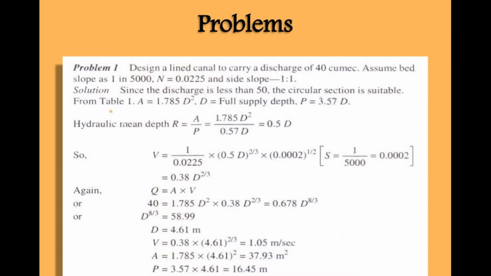Design a lined channel carrying discharge 40 Qmax. That is the same data I previously put in. So first we have to put the value of R into the velocity equation. After that we can find out the other data. R is equal to A by P. A is equal to 1.785 d square and P is equal to 0.57 d. That is the fixed formula given in the table.